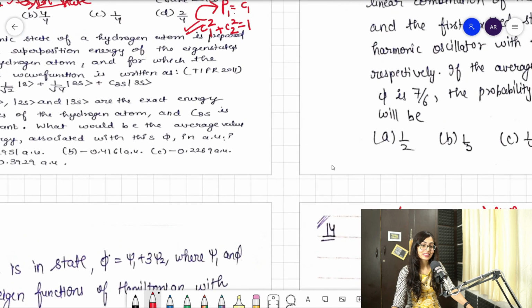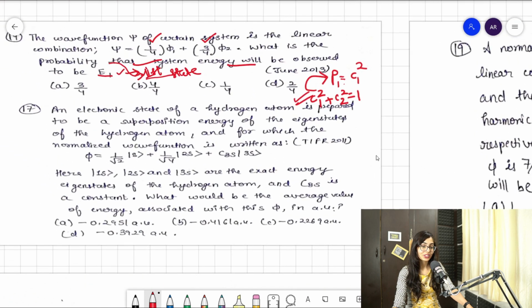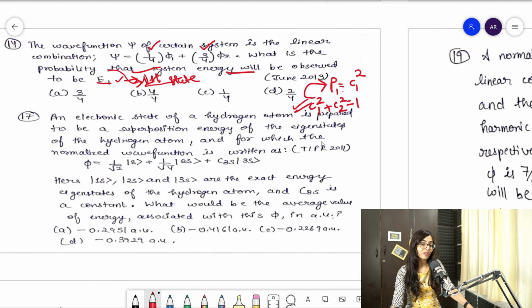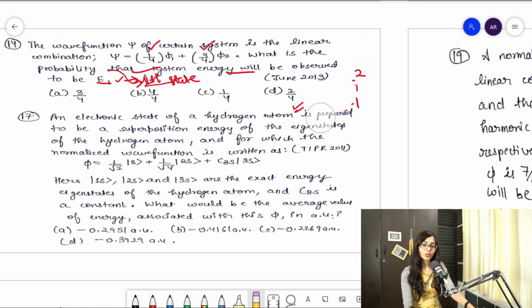So let's go into the next question, clear. So the next question is, guys, a TIFR 2011 question. Let's see what this question is telling us and how it is different from the other one, clear. So let's read the statement first. The 17th question I'm talking about is a TIFR 2011 question, you can see, clear.